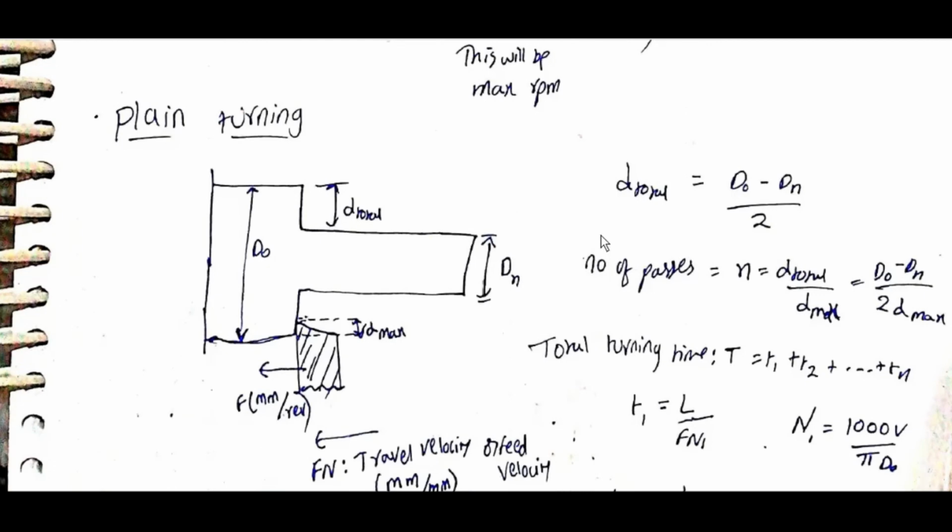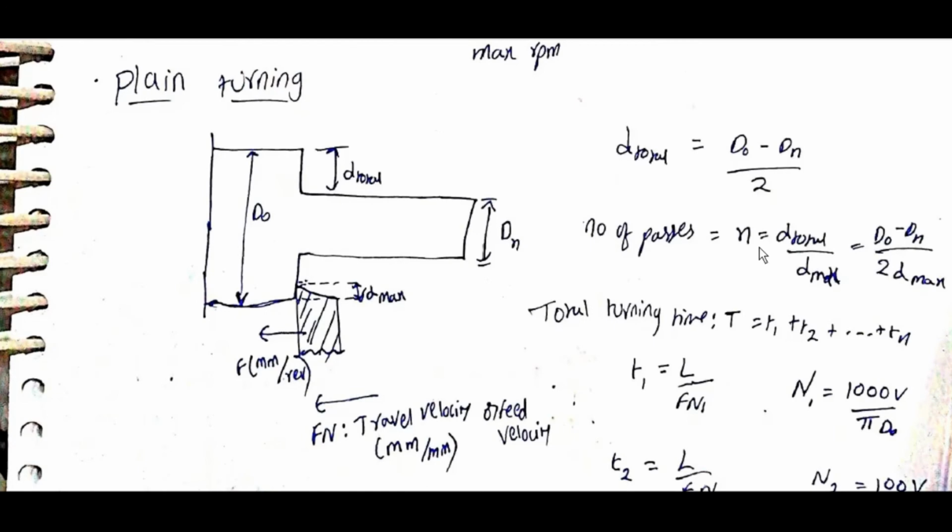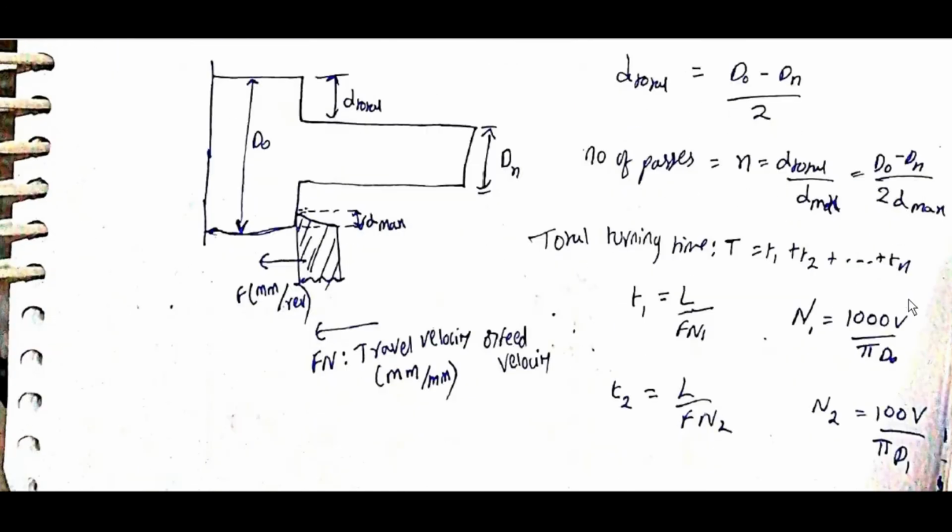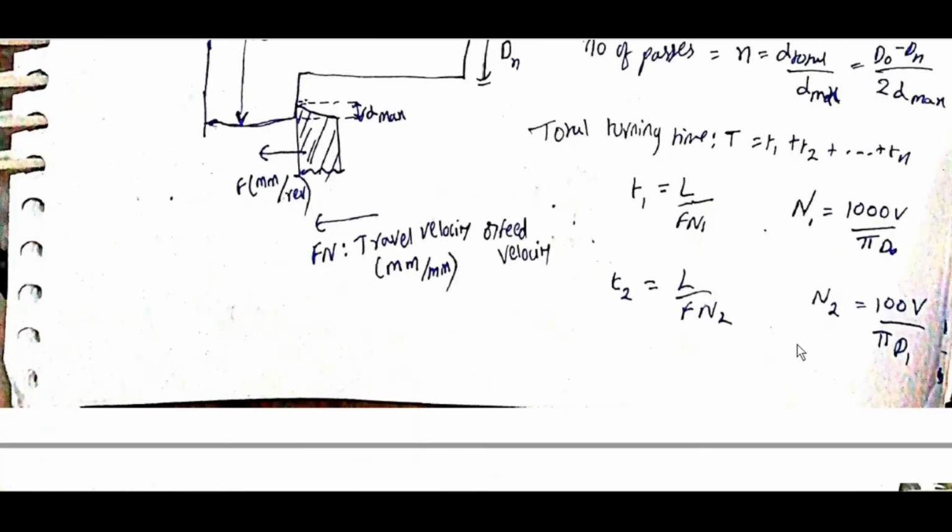For plane turning, D total is equal to Do minus Dn by 2. Number of passes n is equal to D total by Dmax, which is equal to (Do minus Dn) by 2 Dmax. This is Dmax now. Total turning time capital T is equal to T1 plus T2 plus so on up to Tn. T1 is equal to L by Fn1, where N1 is equal to 1000 V by pi Do. T2 is equal to L by Fn2, where N2 is equal to 1000 V by pi D1. Fn is the travel velocity or feed velocity.